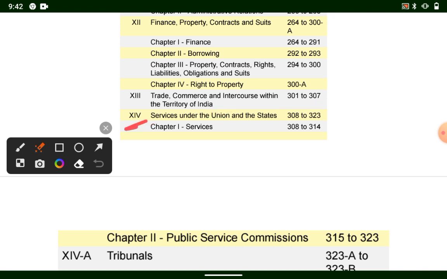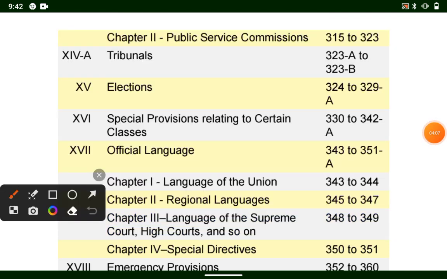Part 14, that is services under the Union and the State, deals with articles 308 to 323. Chapter 1st deals with services, 308 to 314. Now next is chapter 2nd, and it deals with Public Service Commission. It also comes in part 14. Okay. And the articles covering it are 315 to 323.